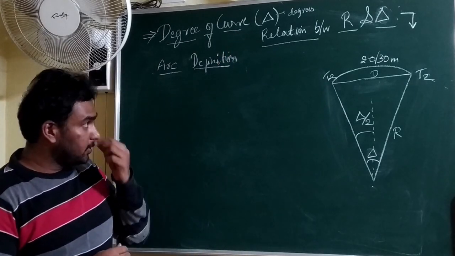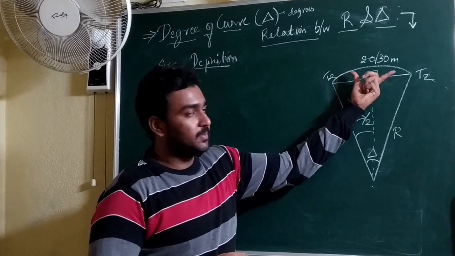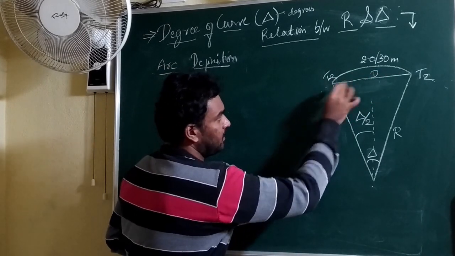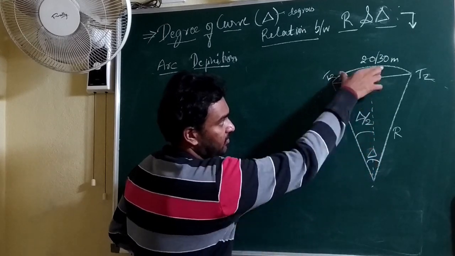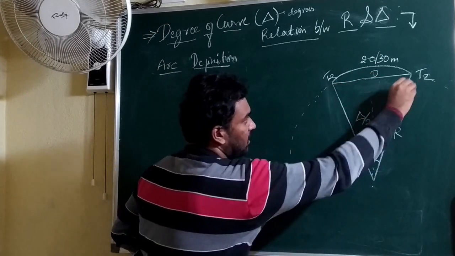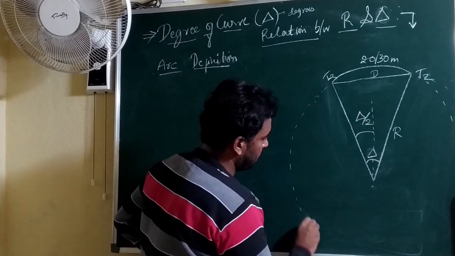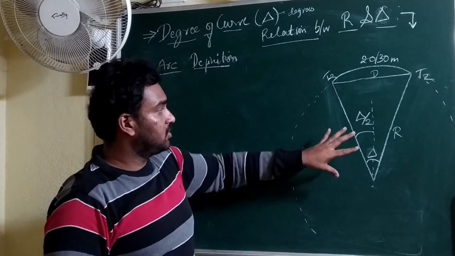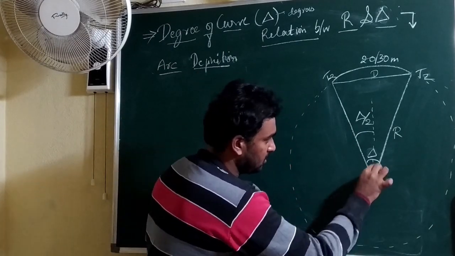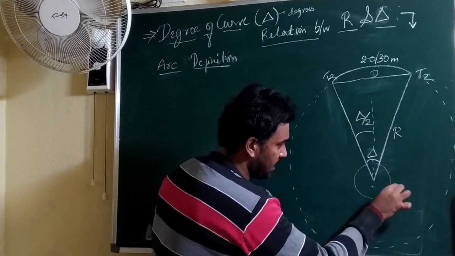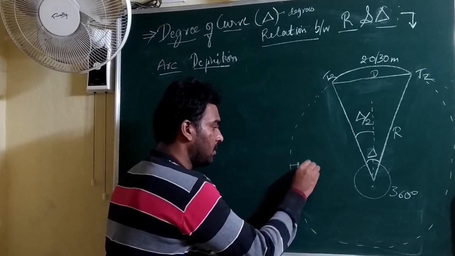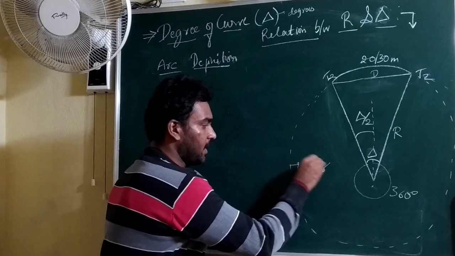If you observe here, this arc is a part of a circle, and this arc subtends delta. If you consider a whole circle, then based on the properties of the circle and proportionality, the whole circle is 360 degrees and the length will be 2 pi r. So let me take the 30 meter arc first.